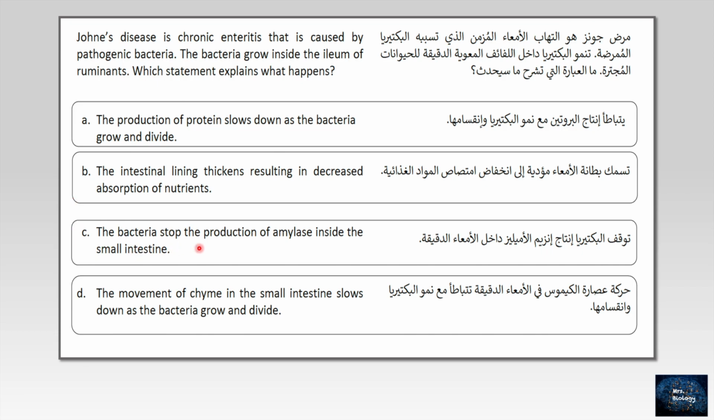C. The bacteria stop the production of amylase inside the small intestine. Hold on, this is wrong, because amylase enzymes are produced inside the mouth. Sure, now A and C are wrong answers.